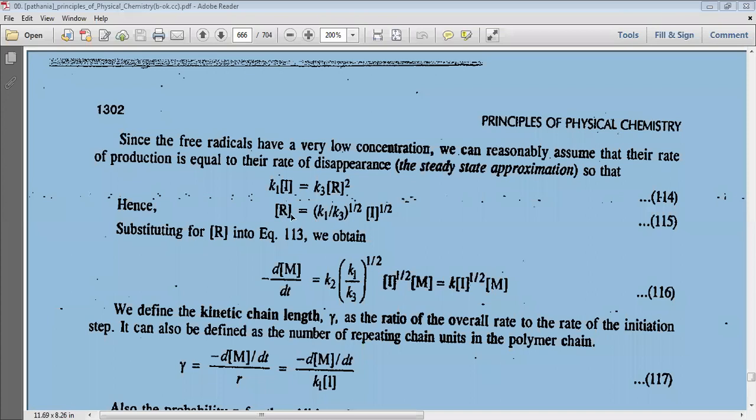Hence, we can calculate R equal to (k1 by k3) to the power 1 by 2 into concentration of I to the power 1 by 2.